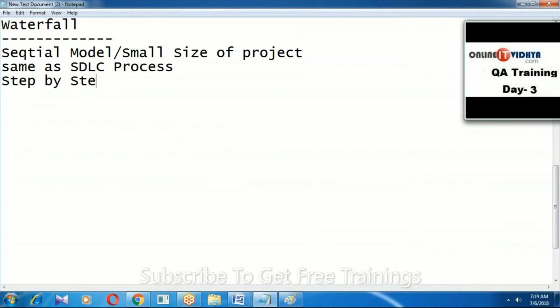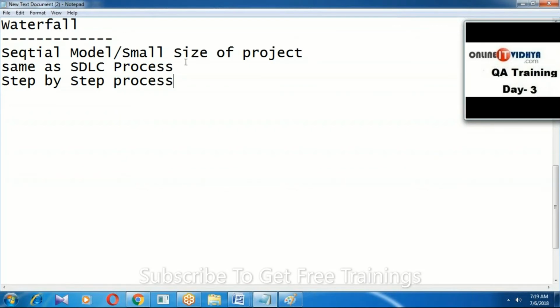Step-by-step process for all activities. Once again, it is a sequential model suitable for small size projects, and it is the same as the SDLC process, with step-by-step activities in the waterfall model.